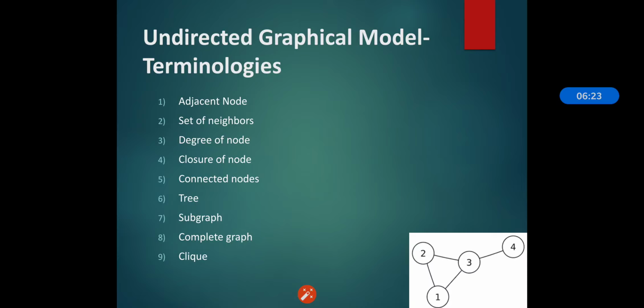In our next section, we will see another type of graphical model, that is the directed graphical model.